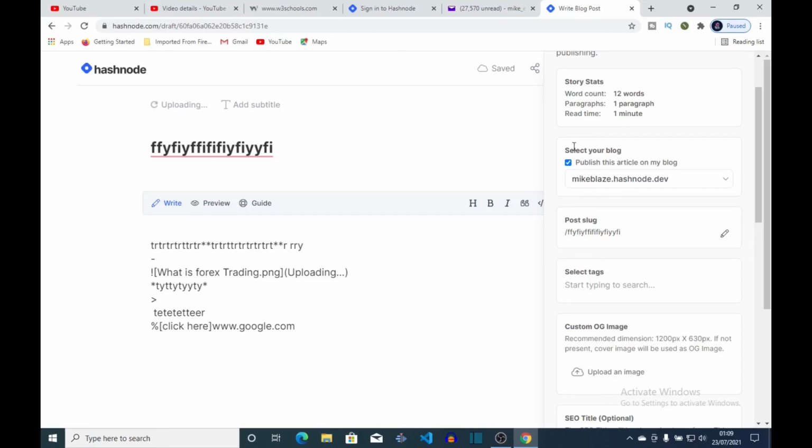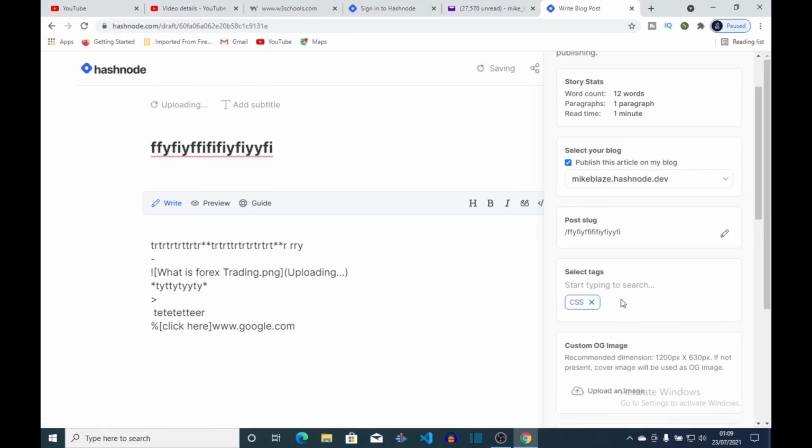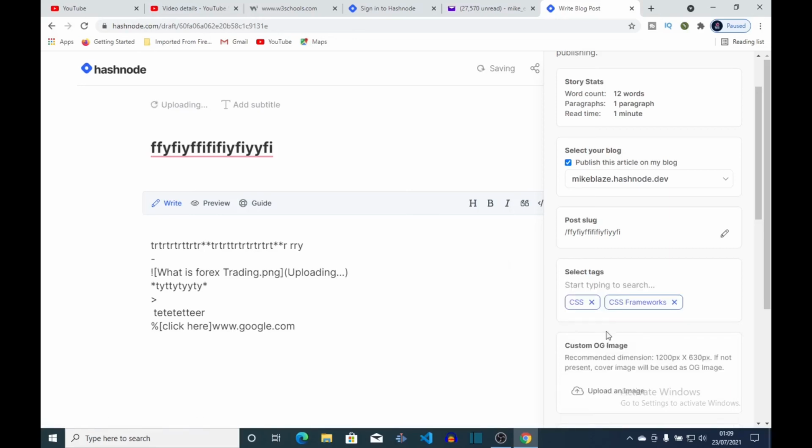So if I put CSS, you can see it will give you options. You can just click. Maybe you want HTML.